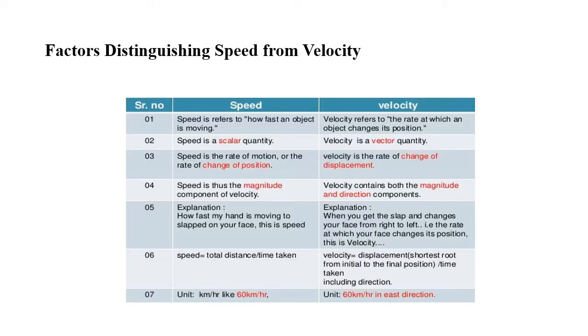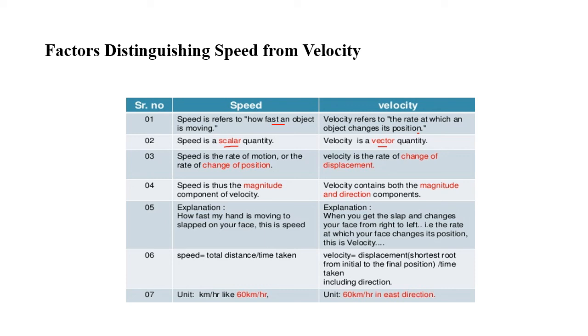The last slide is the difference between speed and velocity. Speed refers to how fast an object is moving. Velocity refers to the rate at which an object changes its position. Second point: speed is a scalar quantity, velocity is a vector quantity.